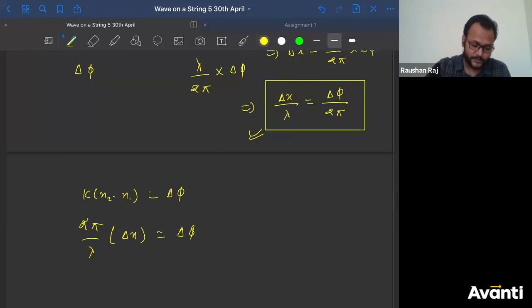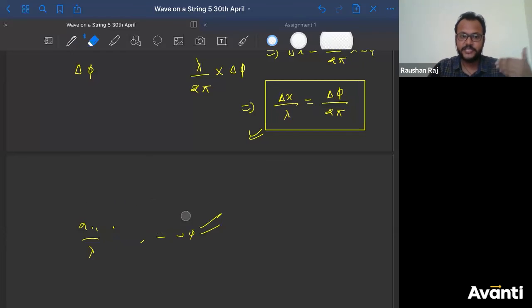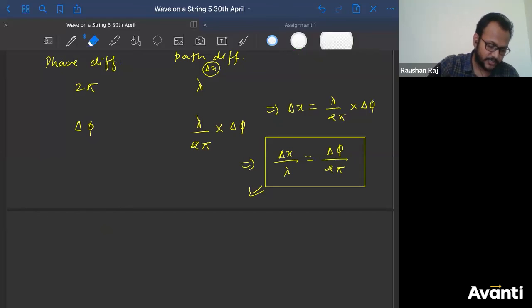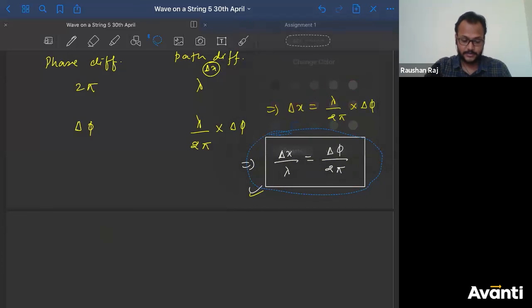Because why I didn't use this? Because I have to again explain कि ये कुछ negative नहीं होगा. What if I consider k(x1 minus x2)? तो just to avoid that confusion, मैंने आपको सिर्फ ये unitary method से बता दिया. Because we are talking about the phase difference, change in phase, change in path. ठीक है? So please remember this, guys. ये बहुत important है, आगे भी काम आएगा. This will be used in wave optics also. This will be used in sound wave also. सब जगह इसका use होने वाला है, ठीक है? Interference of wave, सब जगह we are going to use it.